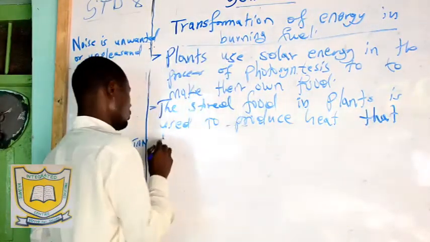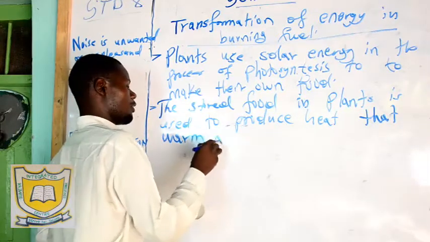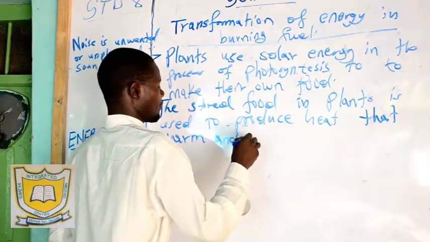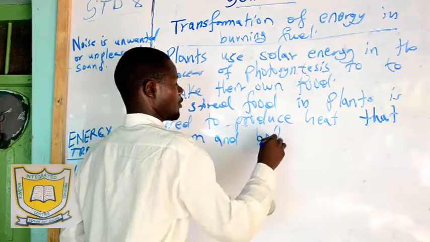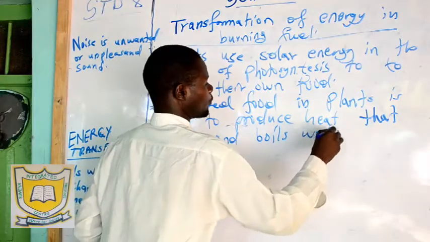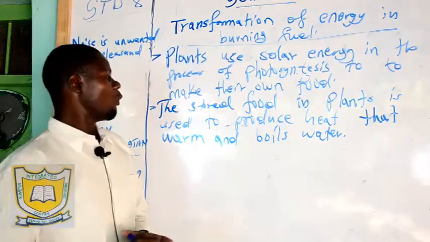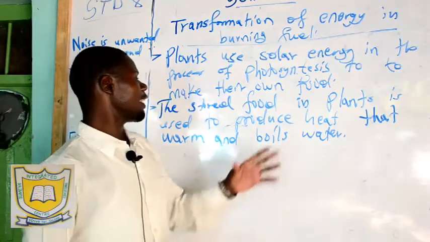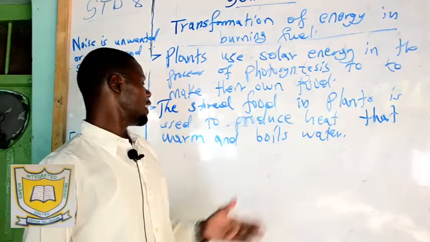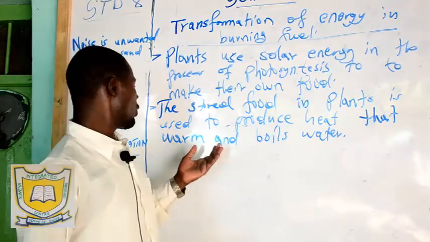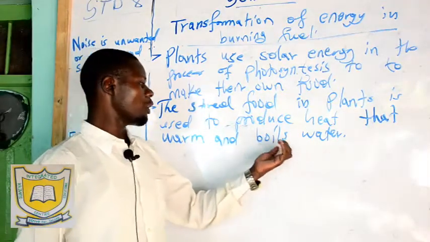What can we use after producing heat? We find that it can also warm our body and also boil water.